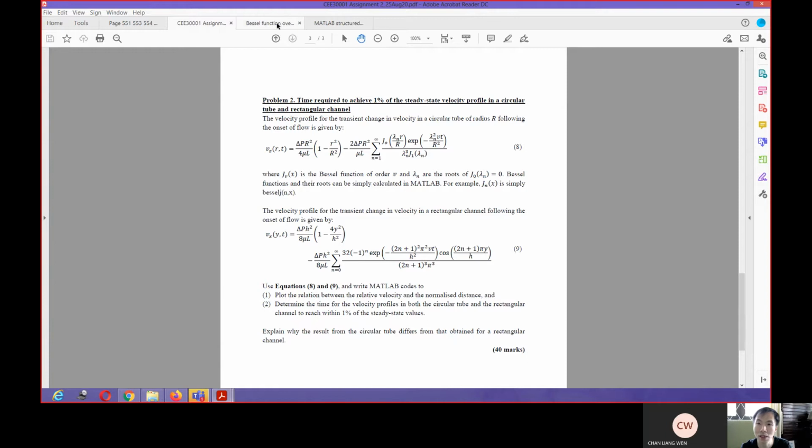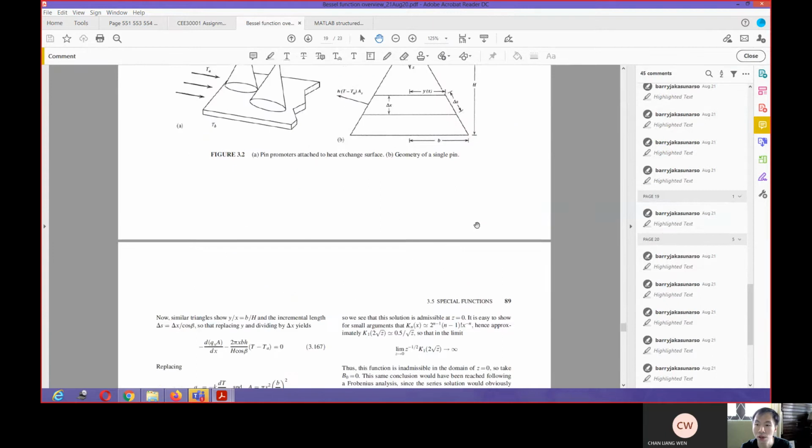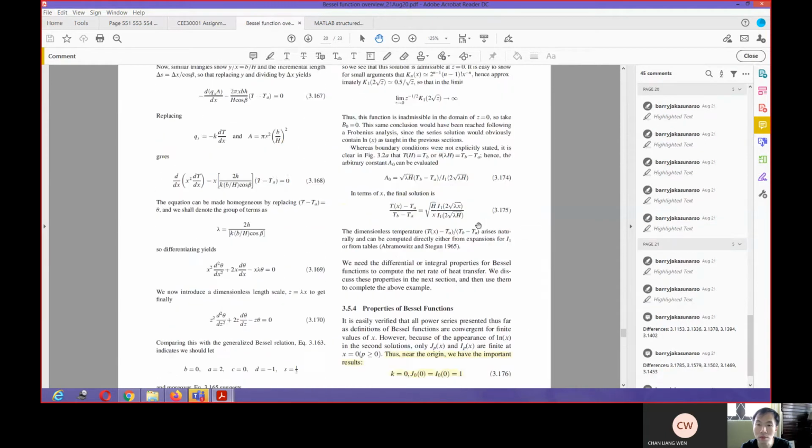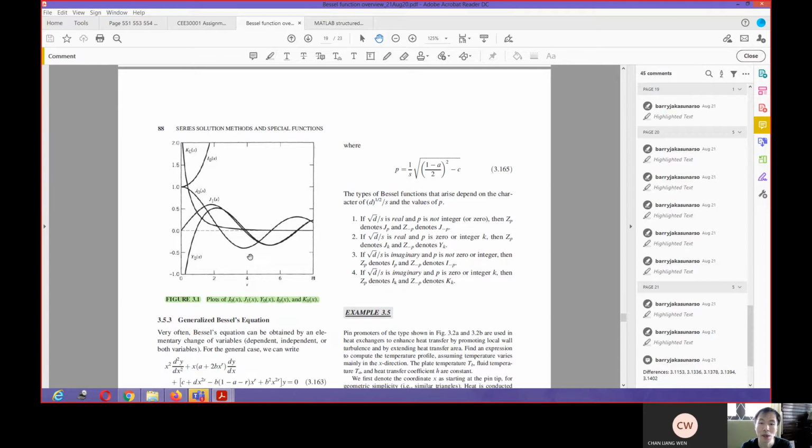Okay, if I look in here at the note that I gave to you, you can see a different picture of the Bessel functions. You have the zero order Bessel function and the first order Bessel function. I'm not talking about K and I; K and I are modified Bessel functions. We just talk about the normal Bessel functions in here. What I mean by the root of the Bessel function is the particular value where you make the zero order Bessel function equal to 0.